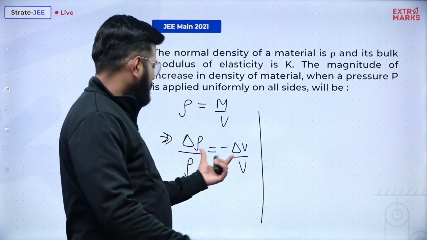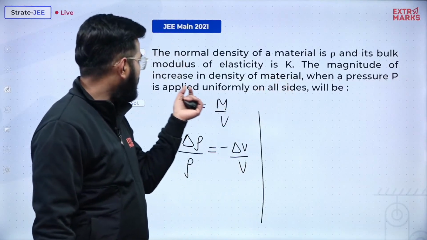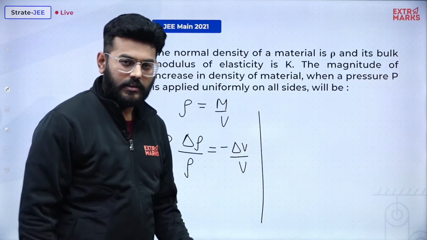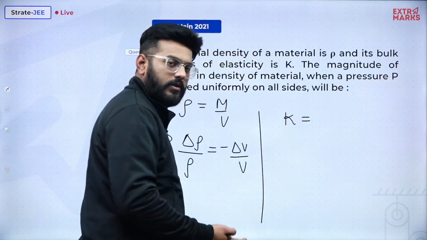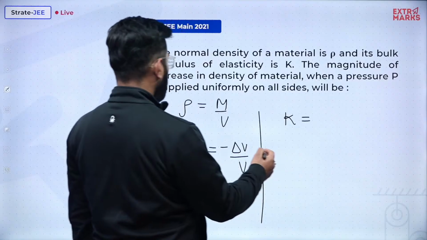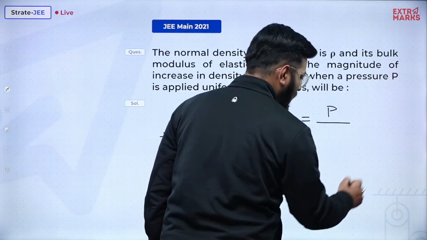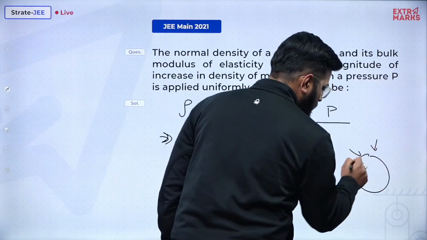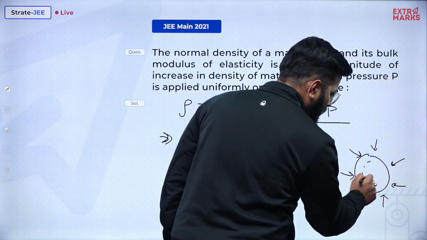Now this expression can be derived from over here, and then we very well know the expression of bulk modulus of elasticity. So bulk modulus of elasticity goes by this relation, so it is bulk stress upon bulk strain. And what is bulk stress? Bulk stress is obviously the pressure which is applied from all the sides, and because of the application of pressure, the volume decreases.